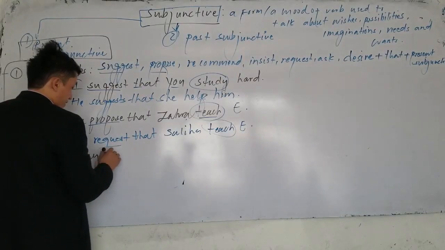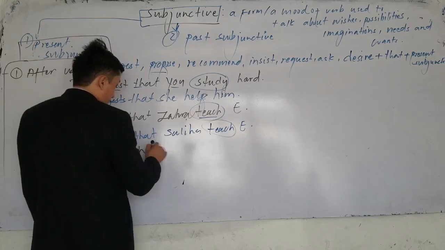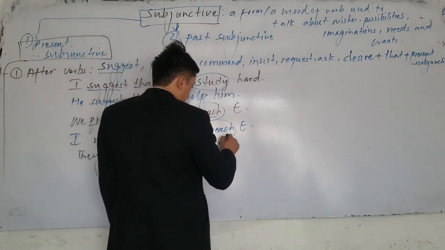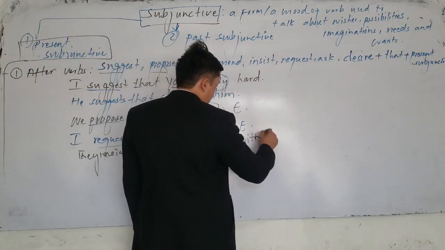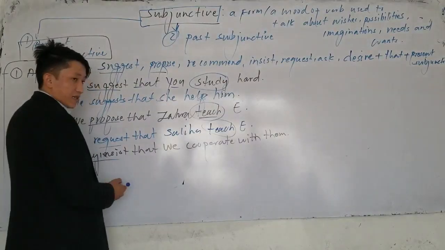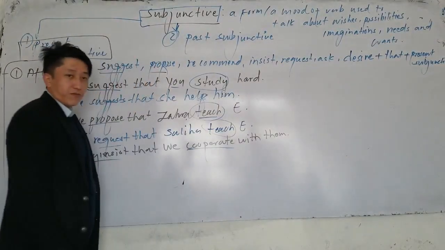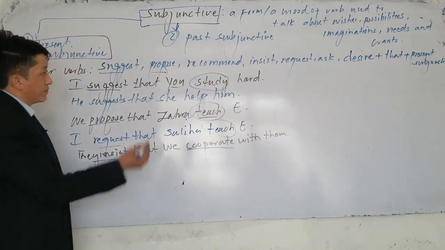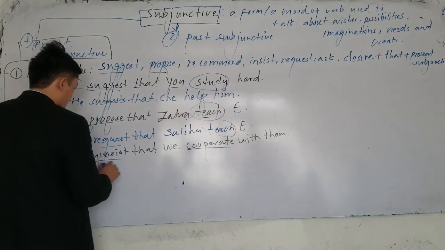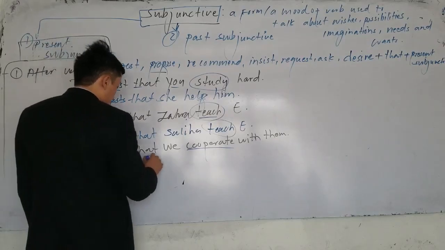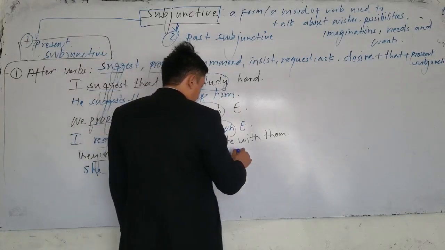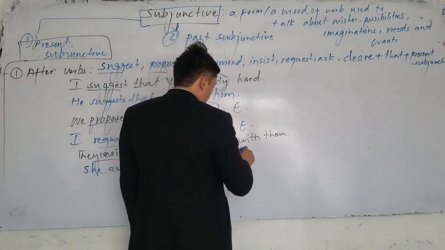Or the next one, they insist that we cooperate with them. Now here, it's what they want. It's what they want from us. Look, they insist that we cooperate with them, but we may cooperate or may not cooperate with them. Or the next one, let's say for example, she asks that her father be present.